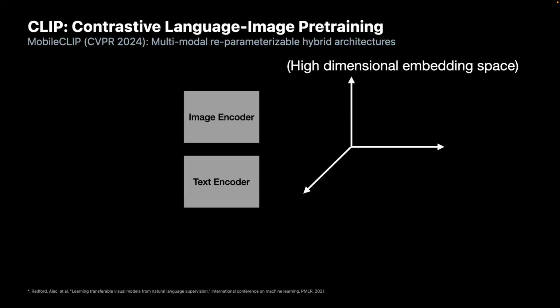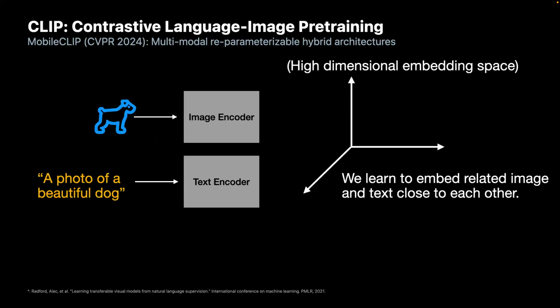A quick recap on CLIP, or contrastive language image pre-training. CLIP learns a shared image and text representation by training two encoders. One of them is an image encoder, the other one is a text encoder. And these encoders map the given image and text into a higher dimensional embedding space. The goal of CLIP is to map the matching pairs into a location that are nearby, whereas